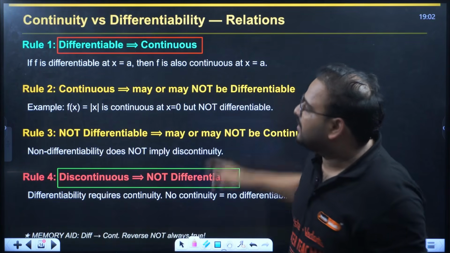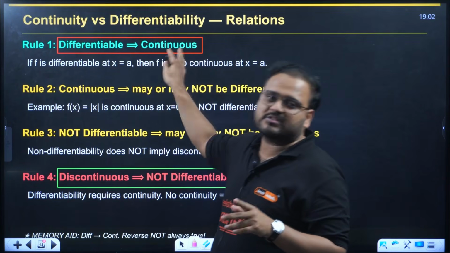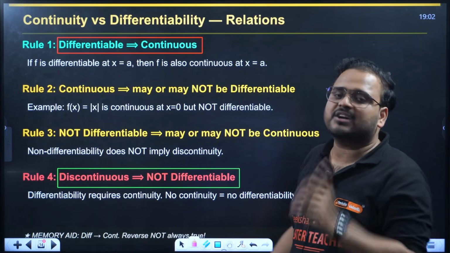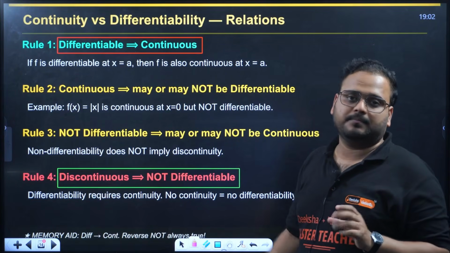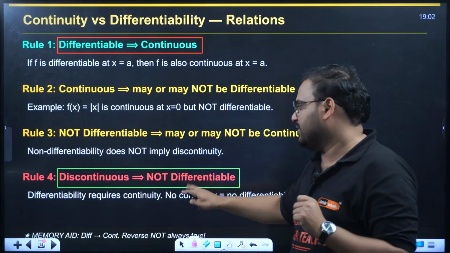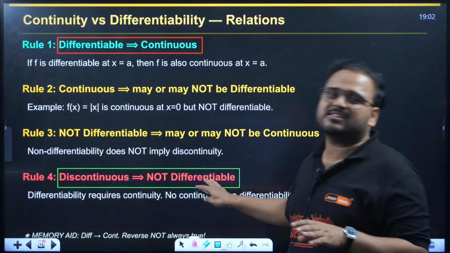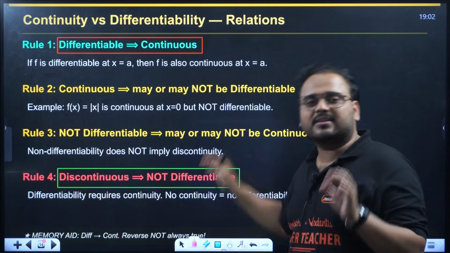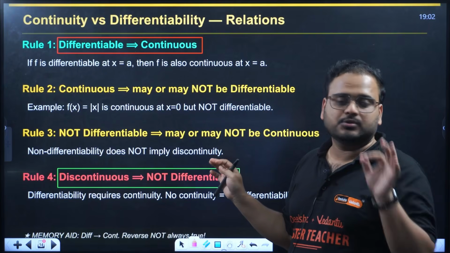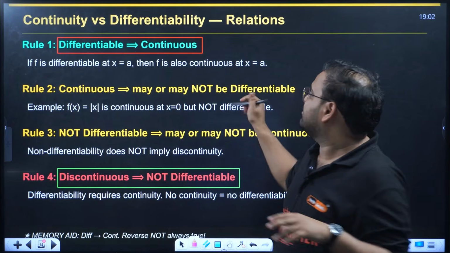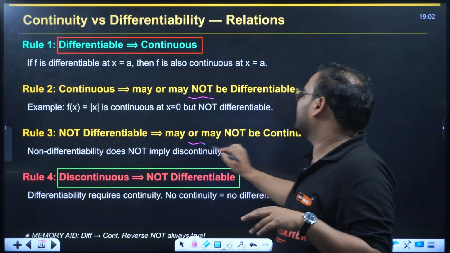Listen to me again. If it is differentiable, always continuous. If you remember this condition, you don't have to solve the problem given on this condition. Same here. Discontinuous, always non-differentiable. Correct for all the cases. So you don't have to check, don't have to solve it. These are the may or may not be cases.